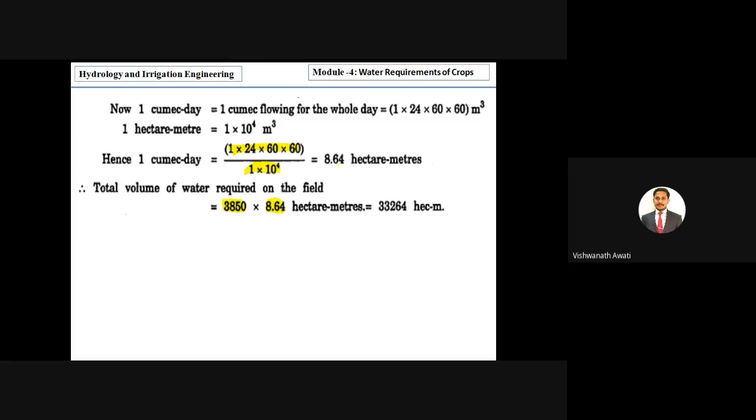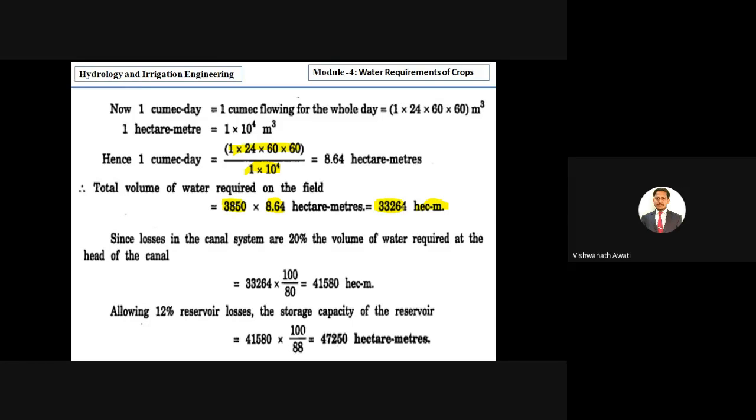So then we are getting 8.64 multiplying to the total volume of water in cumec days, then we are getting it in terms of hectare meter. How much do we get in hectare meters? It is 33,264 hectare meters of water required. But our consideration is reservoir capacity.